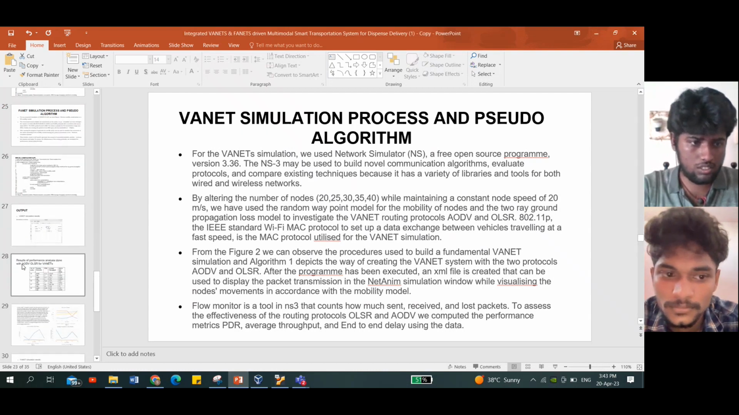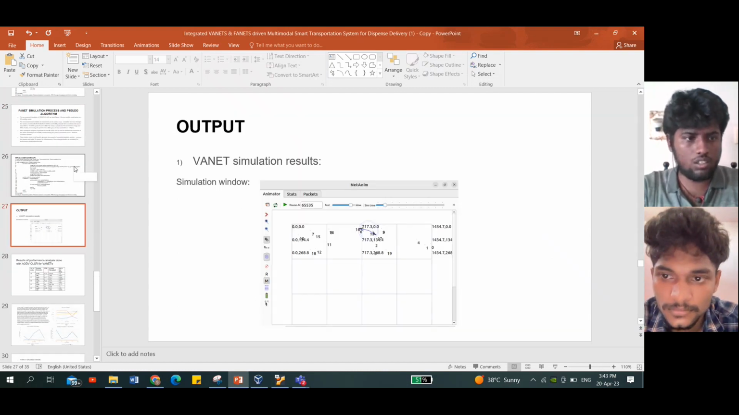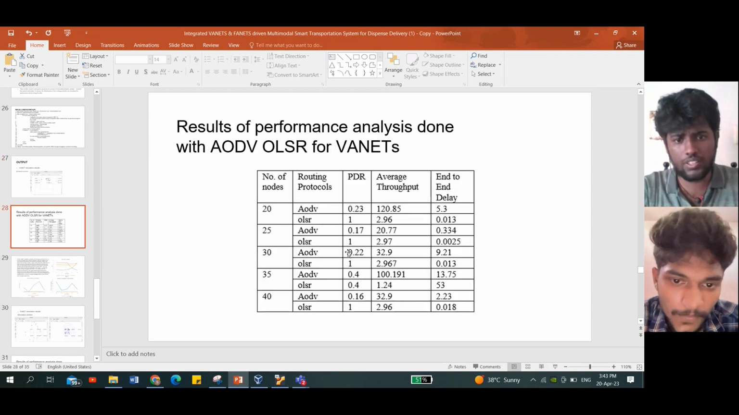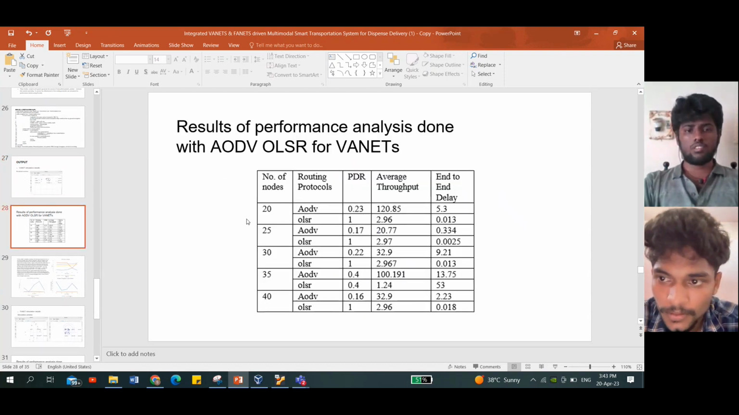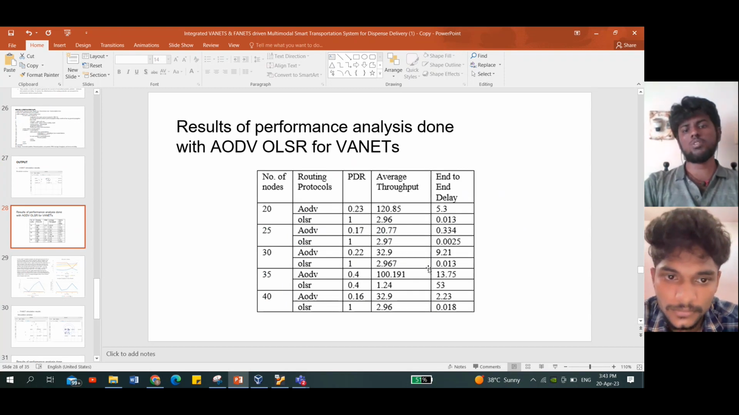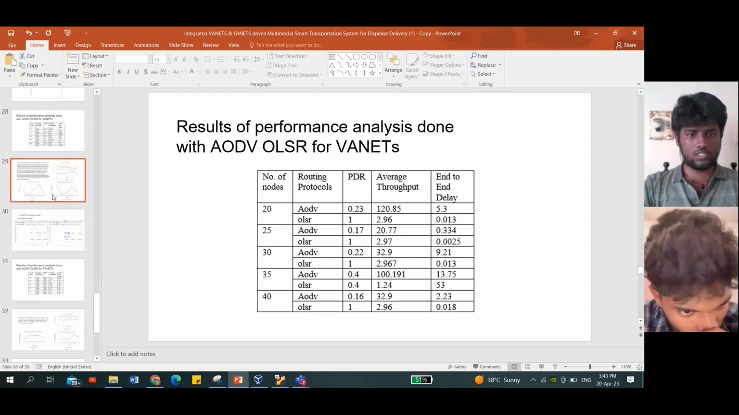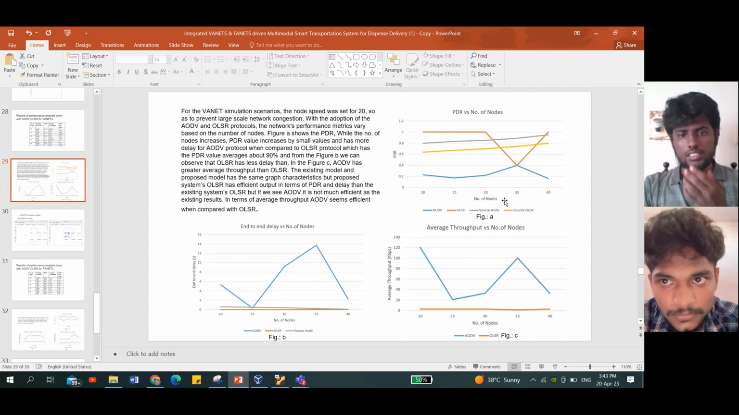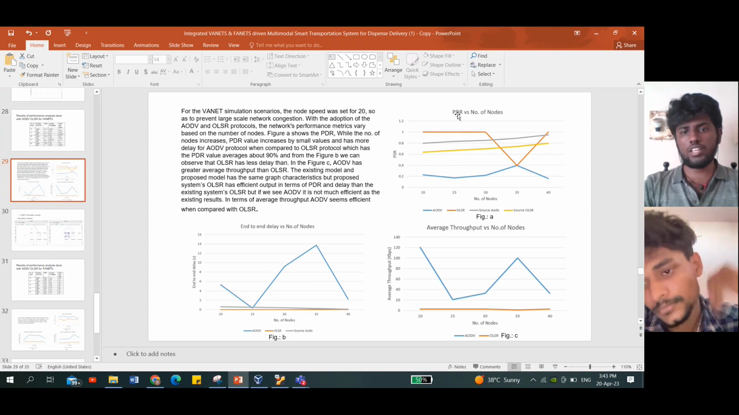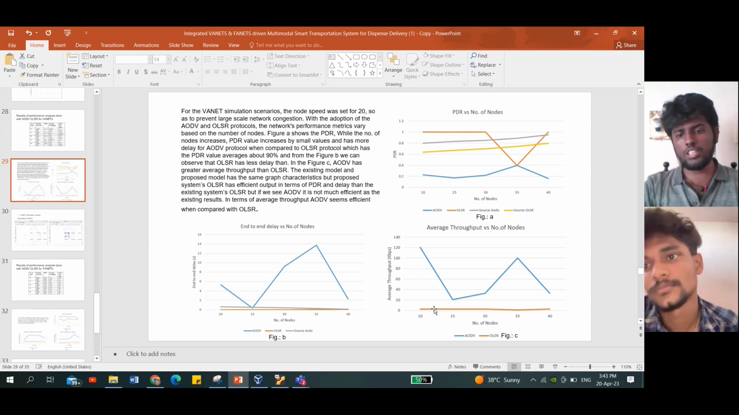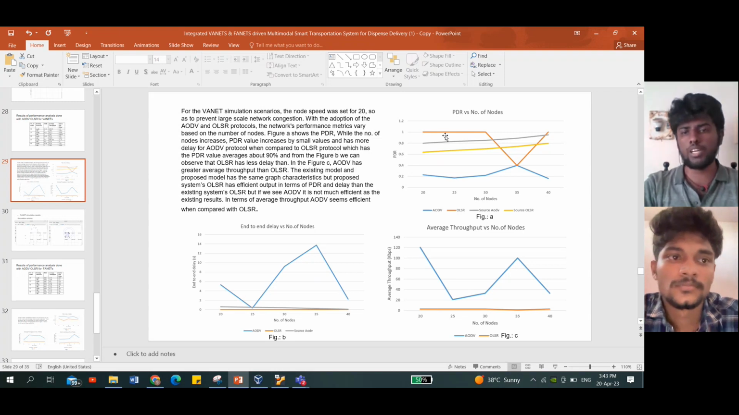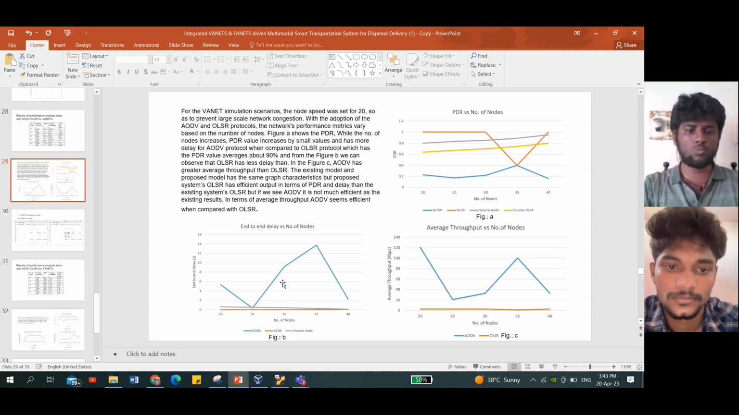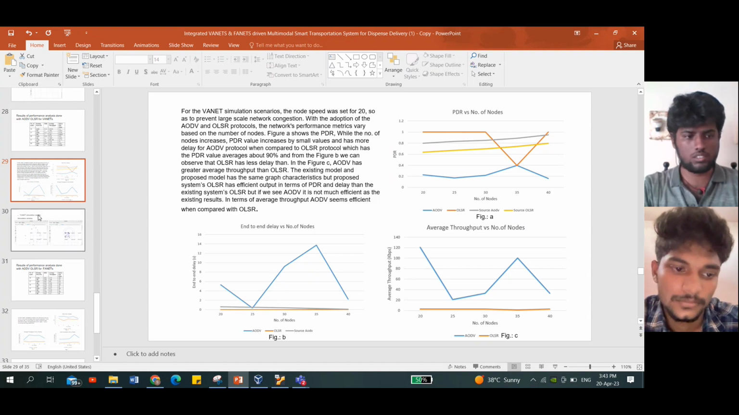Now we come to the results. This is the output results we took by varying the number of nodes for the different protocols: the PDR value, average throughput value, and the end-to-end delay. These are the output graphs, and this is the result of the simulation. We can see that OLSR performs well in terms of PDR and delay. It has lower delay than AODV and a higher PDR ratio. And in terms of throughput, AODV has higher values than OLSR.